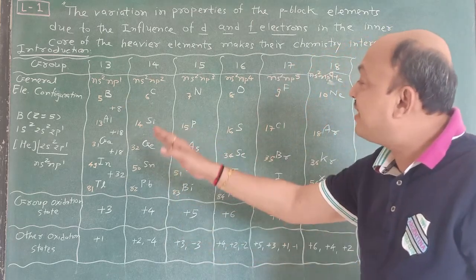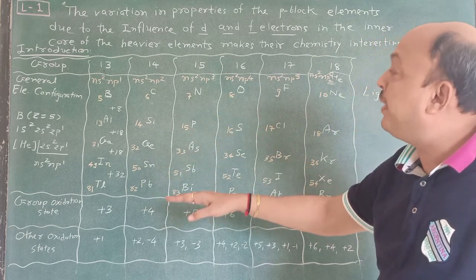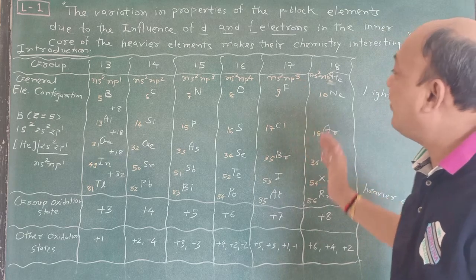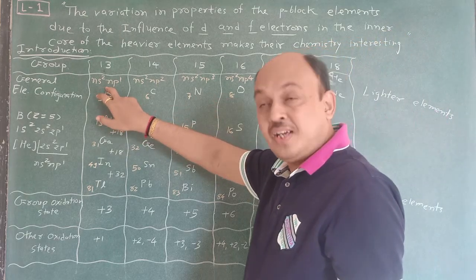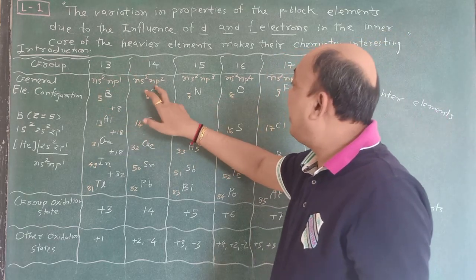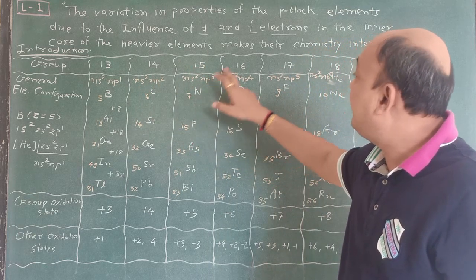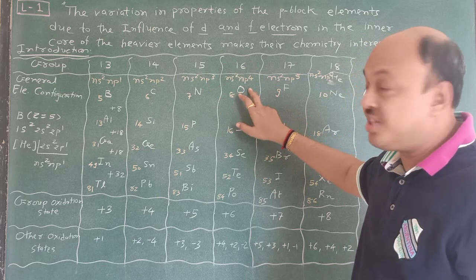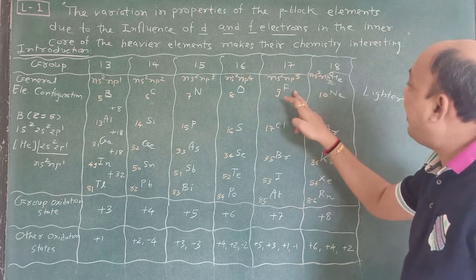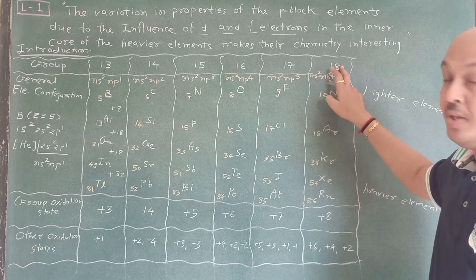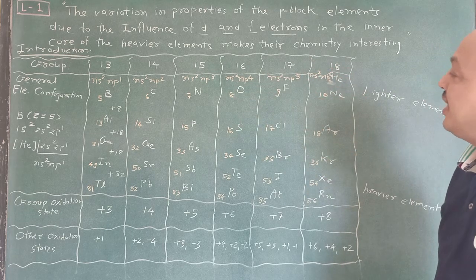Now we have also completed the electronic configuration here. So the general electronic configuration is ns2 np1 for group 13, ns2 np2 for group 14, ns2 np3 for group 15, ns2 np4 for group 16, ns2 np5 for group 17, and ns2 np6 for group 18. Okay, so this is the general electronic configuration.